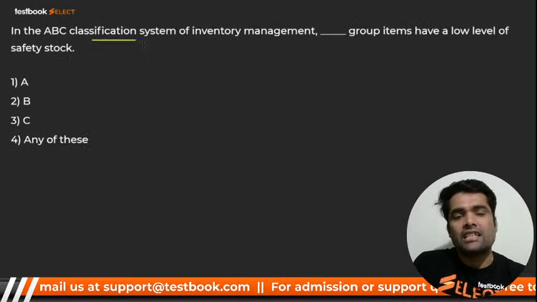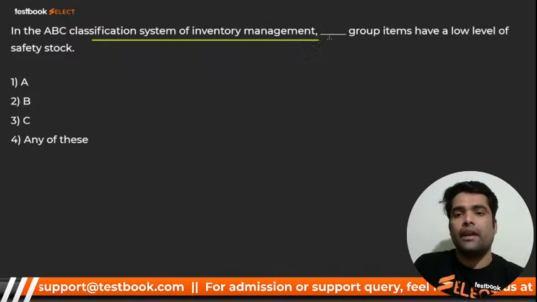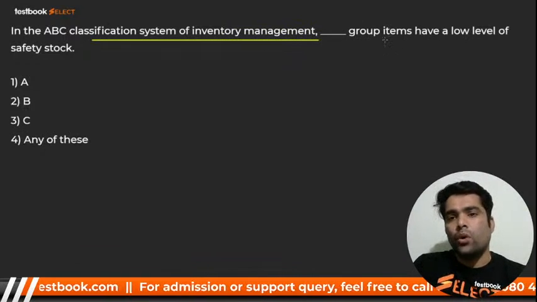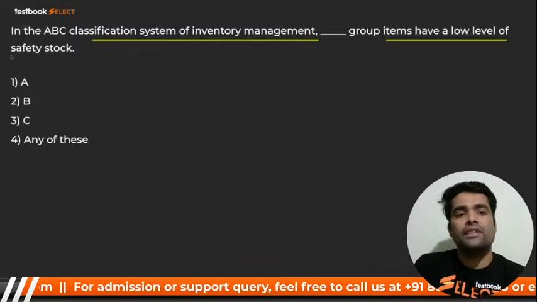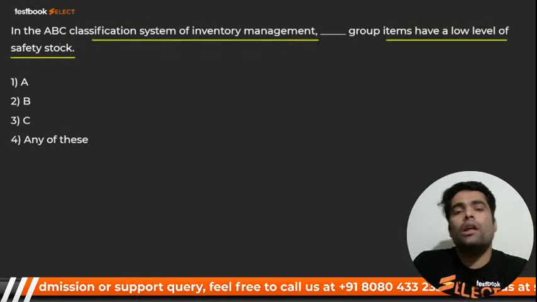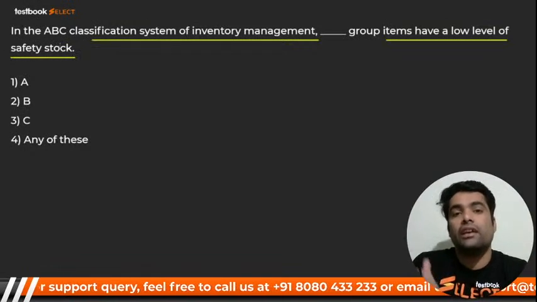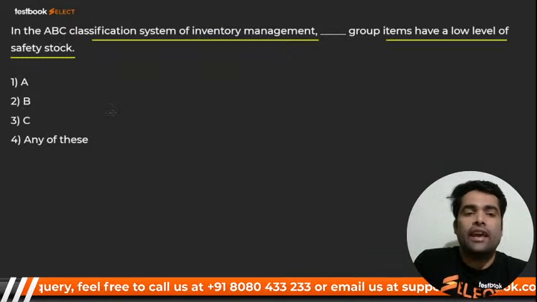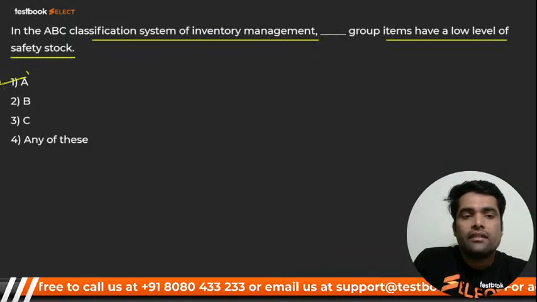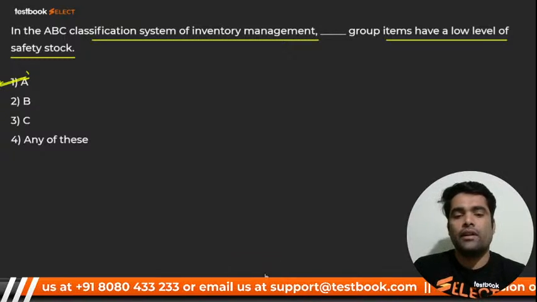In the ABC classification system of inventory management, dash group items have a low level of safety stock. And why is it a low level of safety stock? Because they are very costly. And it is, my dear, nothing but A. I hope you got it, beta.